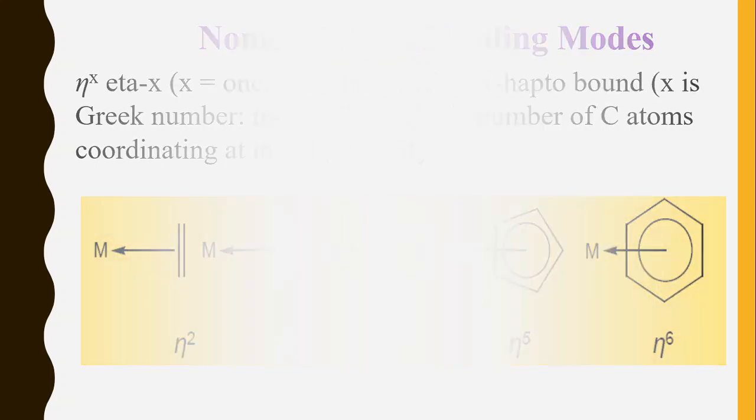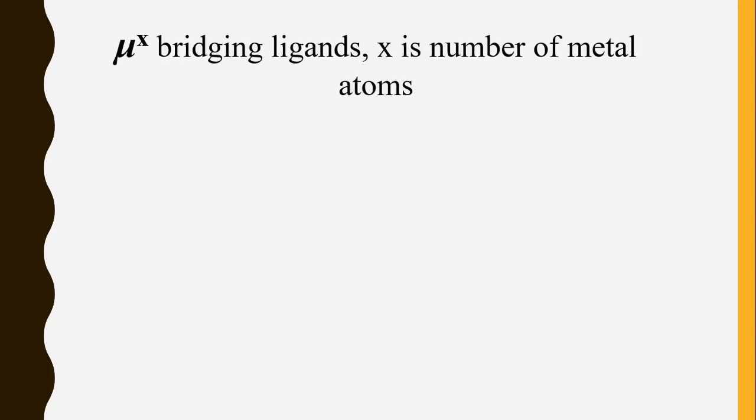Okay. Then next is mu. Mu is a symbol for bridging ligands. Sometimes there are two metals or more than one metal present in organometallic compounds. So when two metals are there, the two metals are connected by ligands. They are bridged by ligands called bridging ligands.